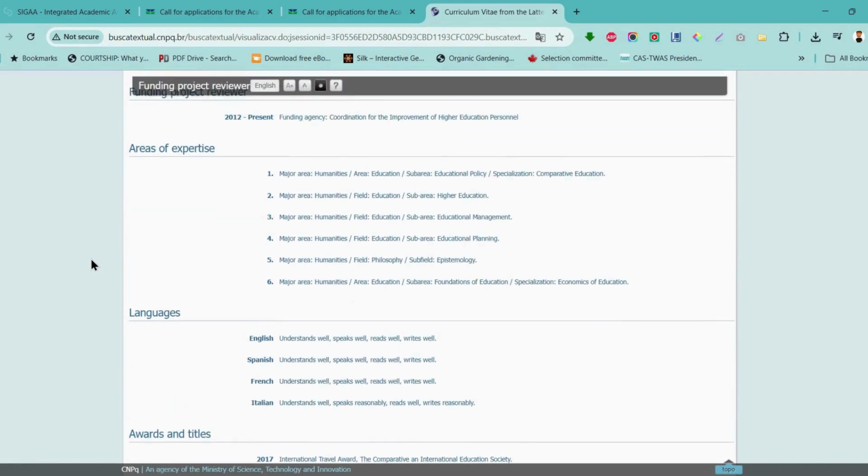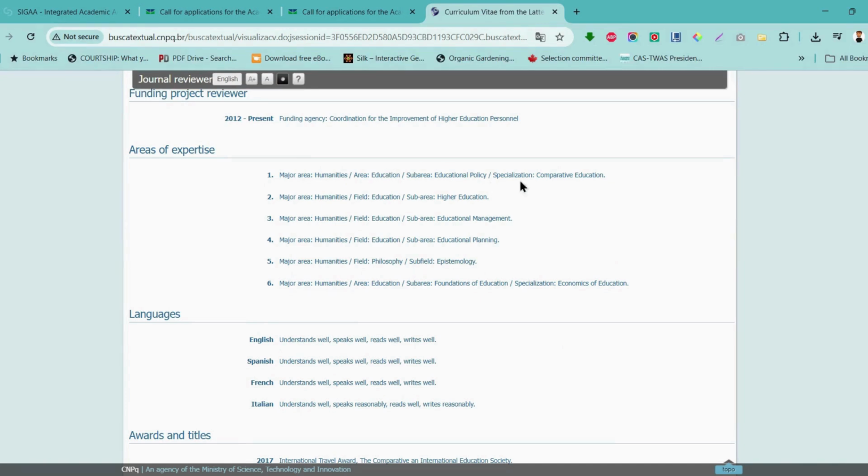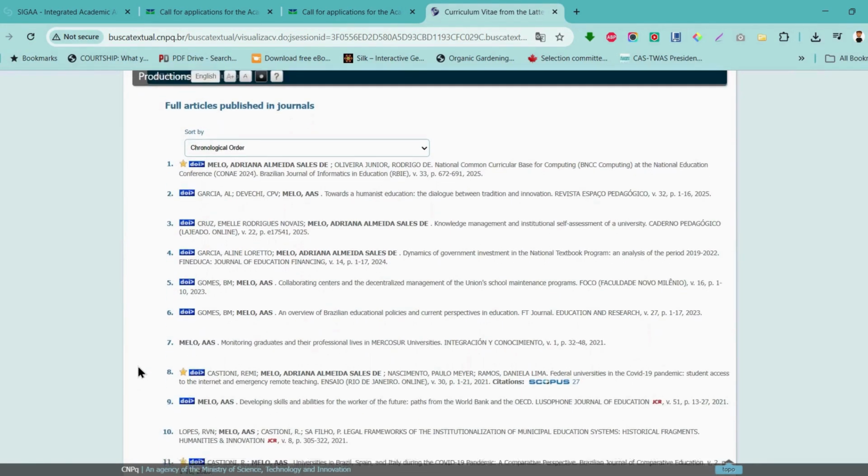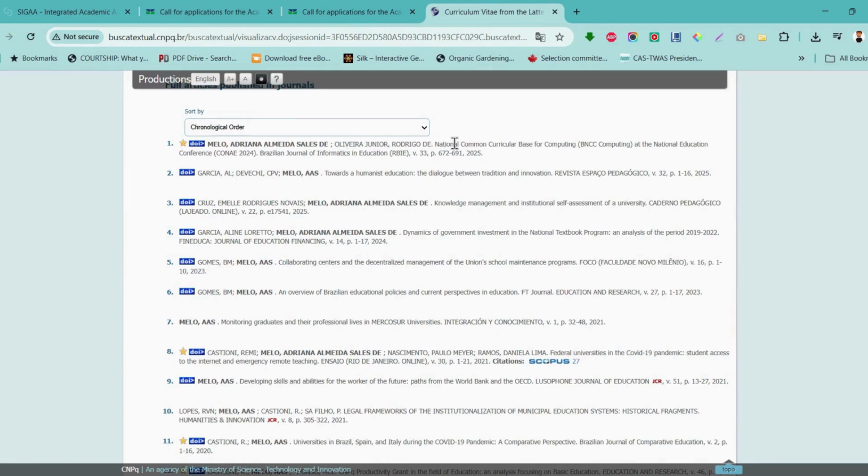So, good areas of expertise. You can see everything is listed here very clearly. You can see that English: understands well, speaks well, reads well, writes well. Spanish, French, Italian. This gives you a very clear picture about the person that you are going to be dealing with. Good. Now, these are the publications she has, right?